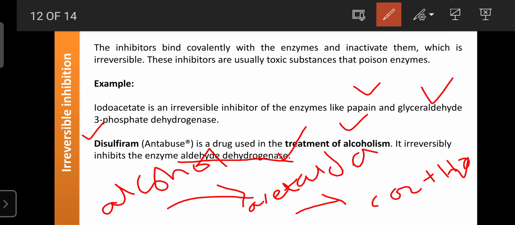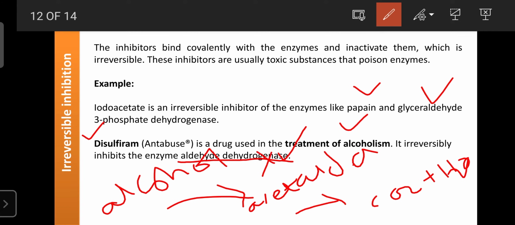Disulfiram is used to withdraw the alcohol habit in chronic patients. If you want to withdraw the alcoholic habit in a patient, the drug of choice is disulfiram. This drug inhibits this enzyme irreversibly.